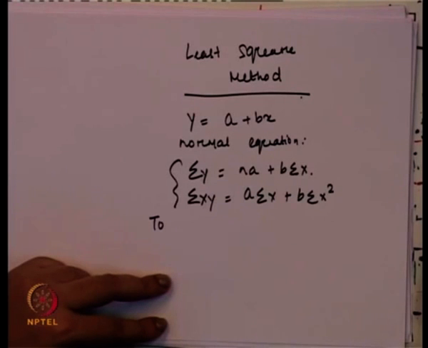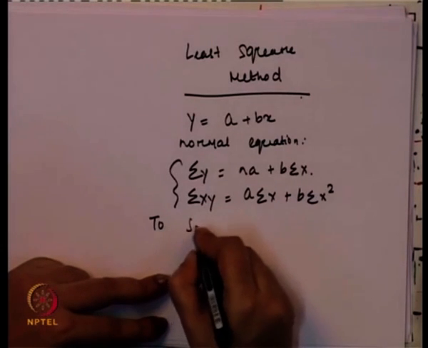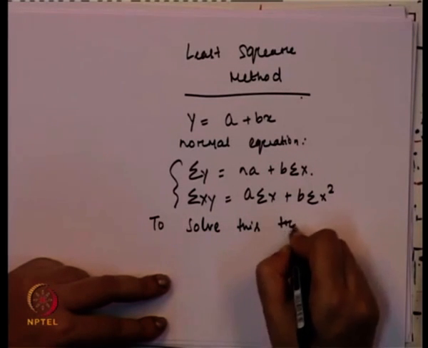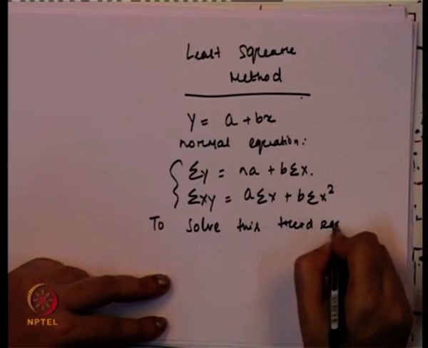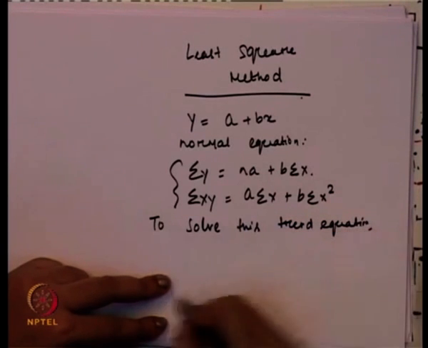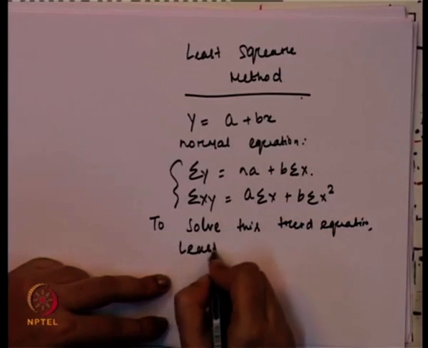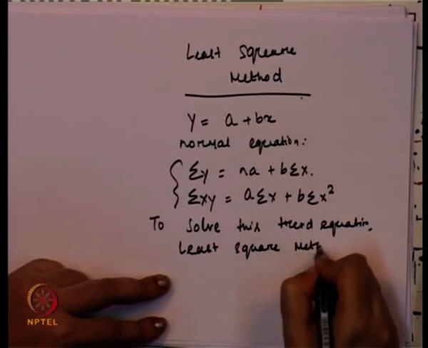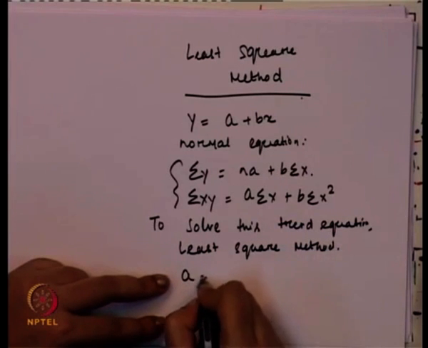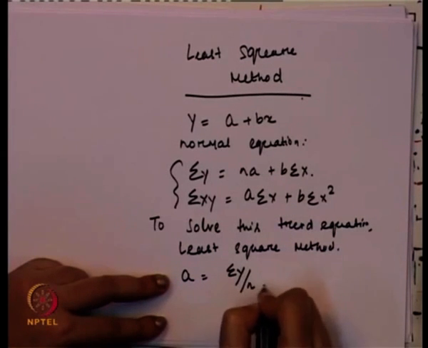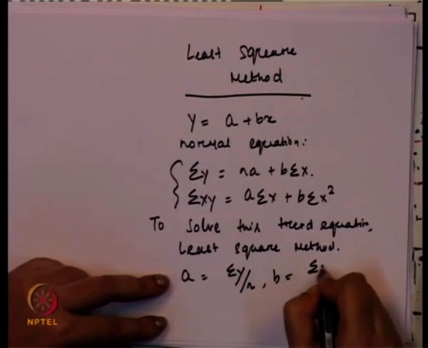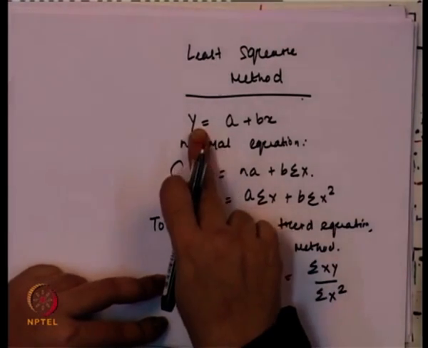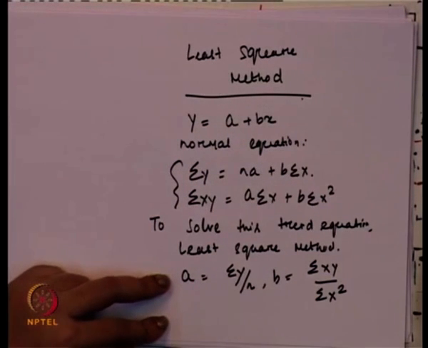To solve this trend equation we need to follow the least square method, and following it, we get a is equal to sigma y by n and b is equal to sigma xy by sigma x square. Here y is our dependent variable, x is the independent variable.